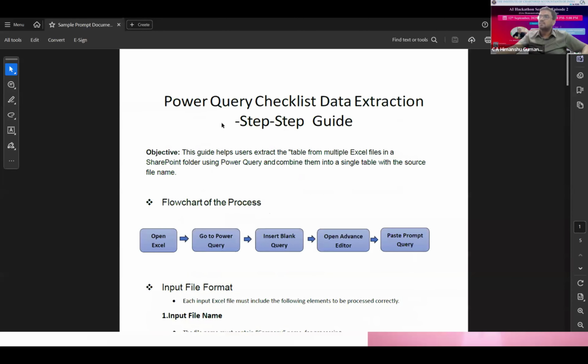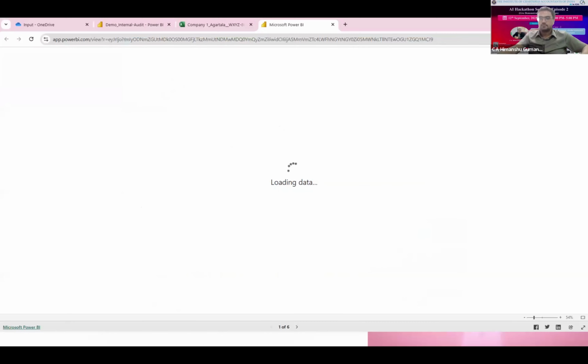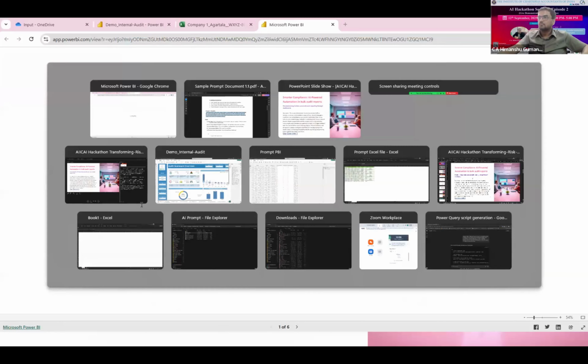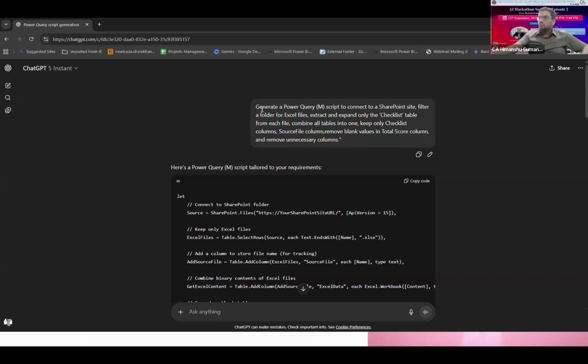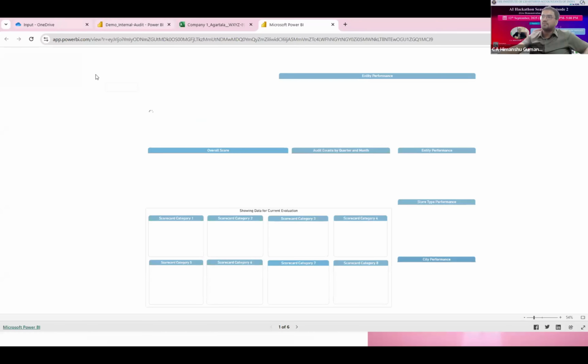this is basically the query checklist to extract the data step by step. We just need to give this prompt to an AI: generate the Power Query M script to connect to the SharePoint site, filter the folder for Excel files, extract and expand only the checklist table from each file, combine all the tables and give us the query. Now let us see the input files which are available.